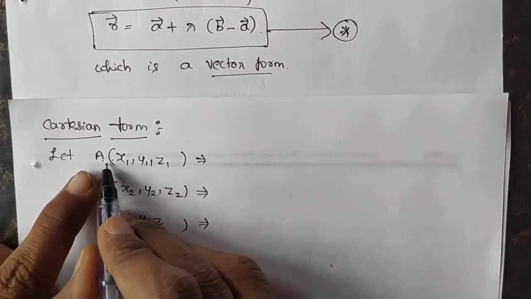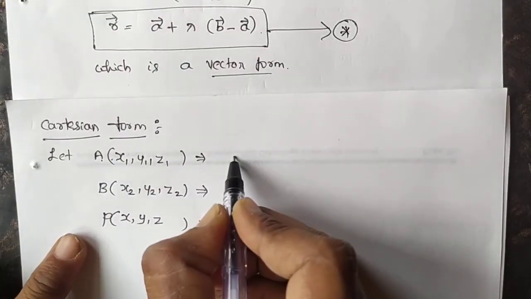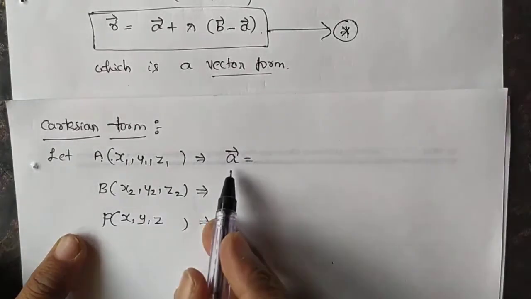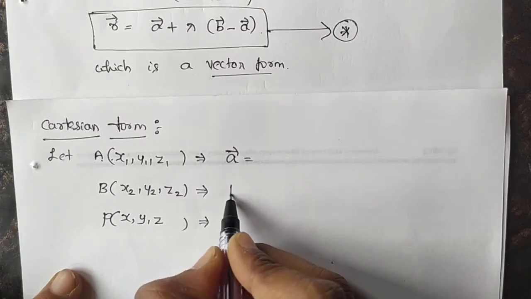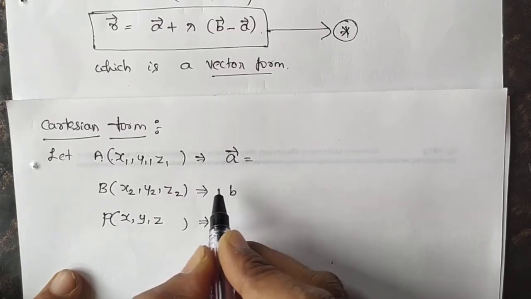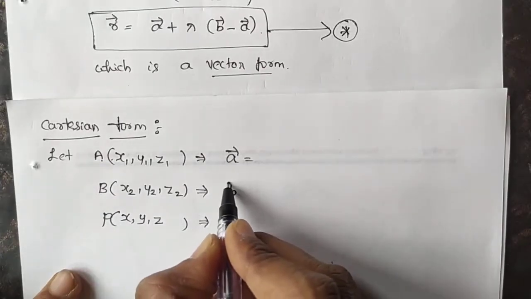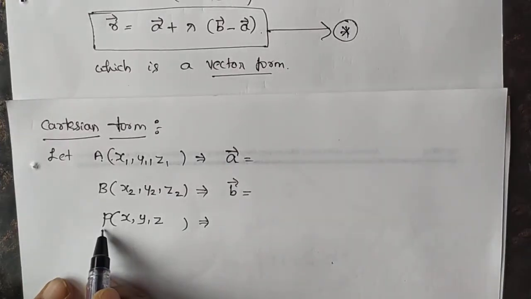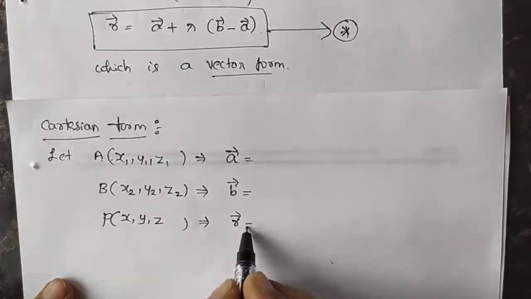Then the point A is what? There we have defined the position vector A vector. You just observe the figure, then you understand what I am writing here. The point B, the position vector is what? There we have defined B vector. Next, the point P, in the figure we have defined position vector, that is R vector.